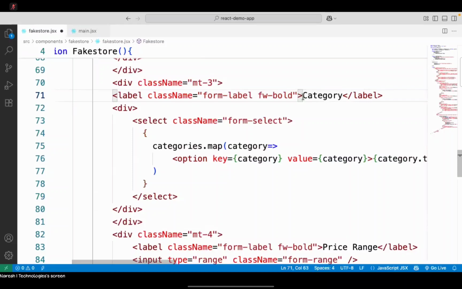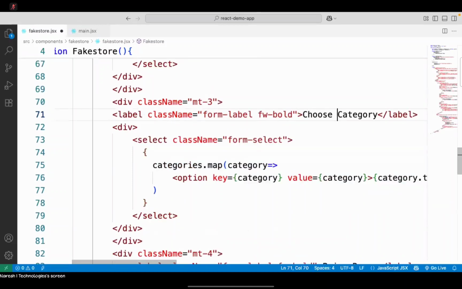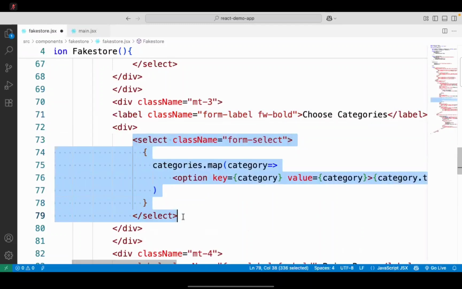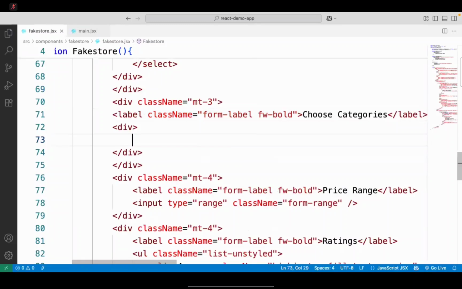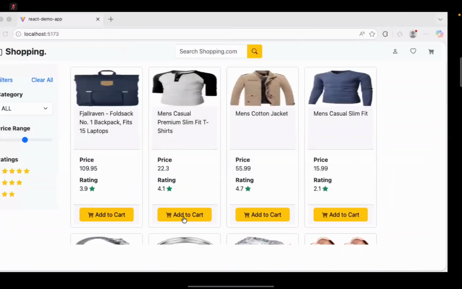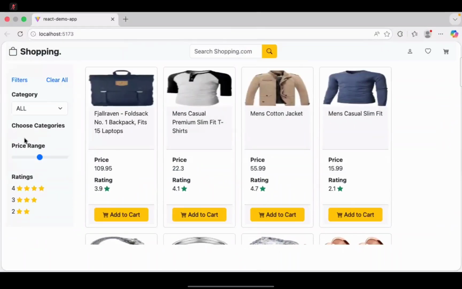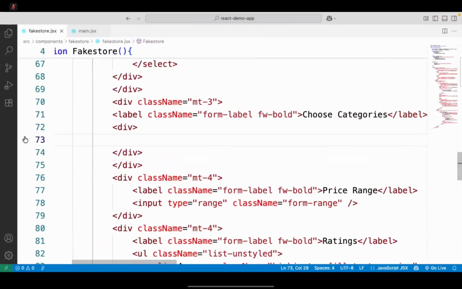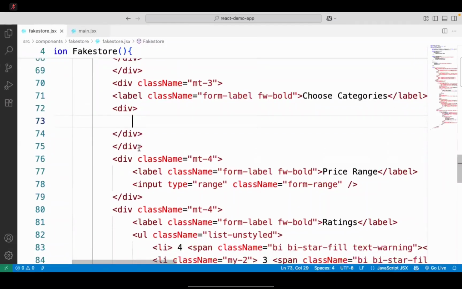I will put here choose categories. Here I don't want a drop down. I want checkboxes for everyone.